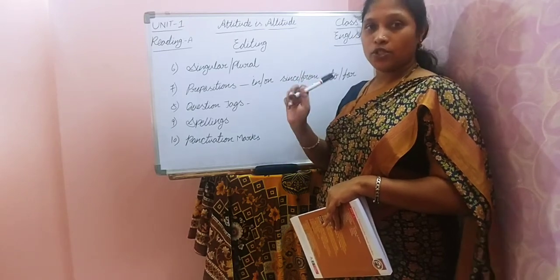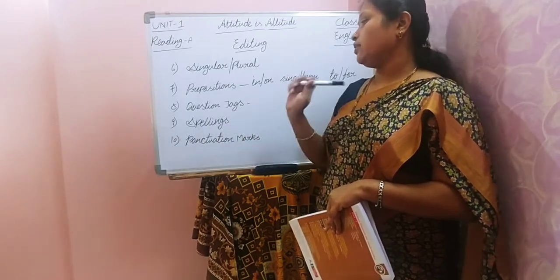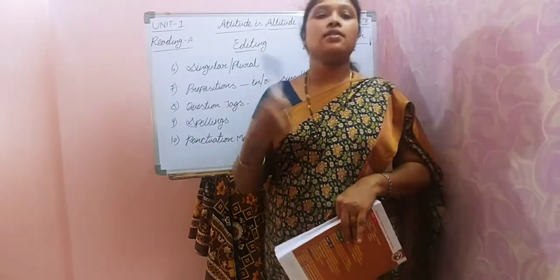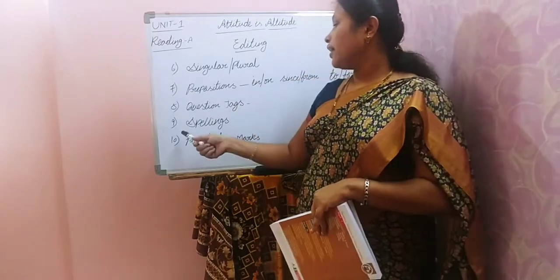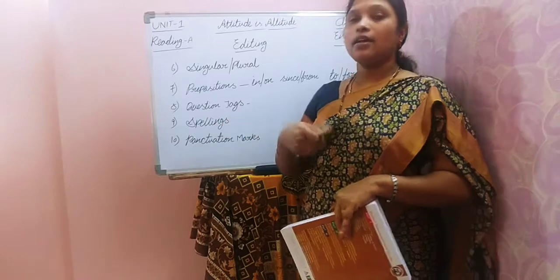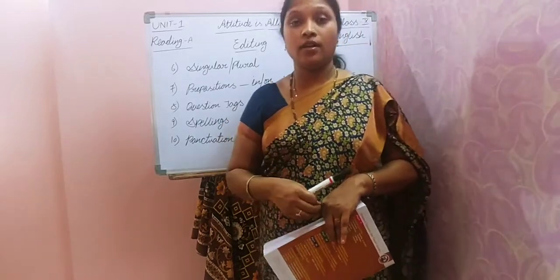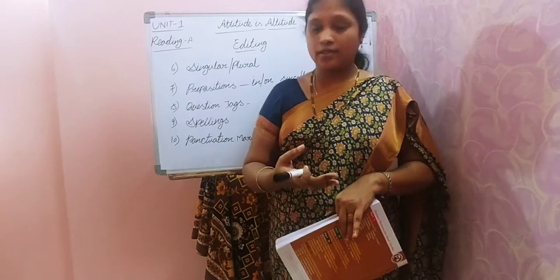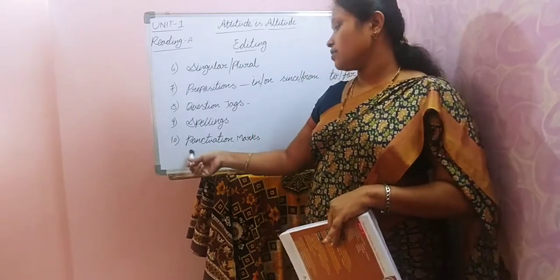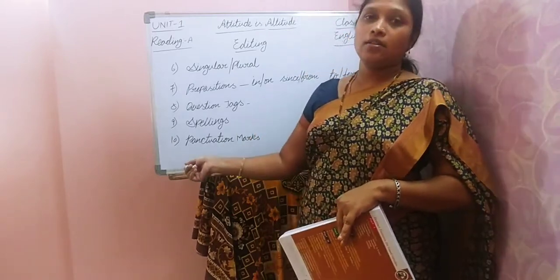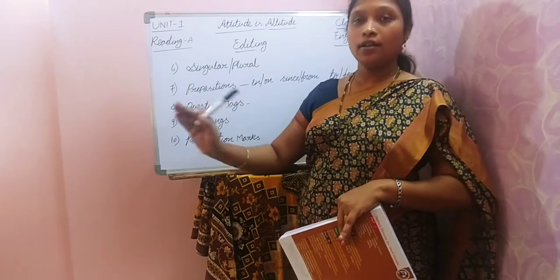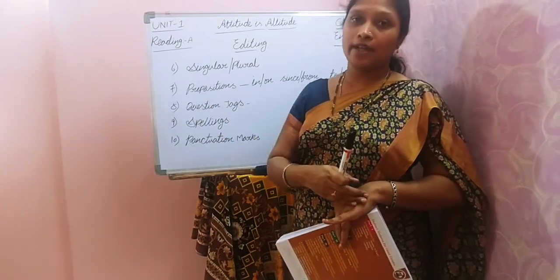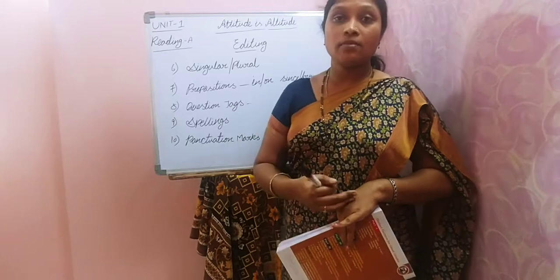So check the prepositions. Next, question tags. There will be mistakes in question tags. Later one is spellings, like homonyms and homophones. In that sometimes you may get mistakes. Last one is punctuation marks. So please check all the punctuation marks in the given paragraph. What are the punctuation marks?